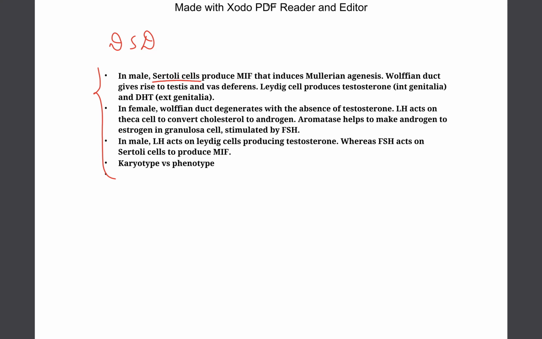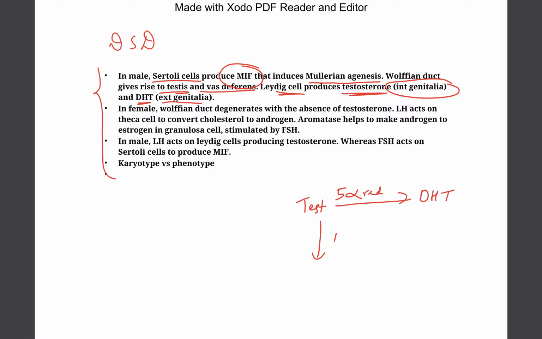Sertoli cells produce Mullerian inhibiting factor that induces Mullerian agenesis. Wolffian duct gives rise to the testis and vas deferens. Leydig cells produce testosterone, which gives rise to internal genitalia, and dihydrotestosterone, which gives rise to external genitalia. And we also know testosterone, with the help of 5-alpha reductase, gets converted into dihydrotestosterone, and with the help of aromatase, gives rise to estrogen.